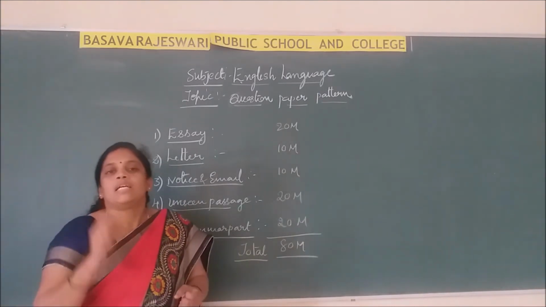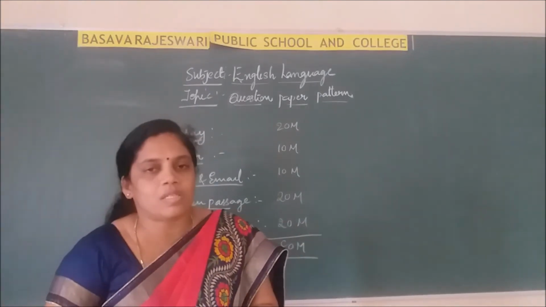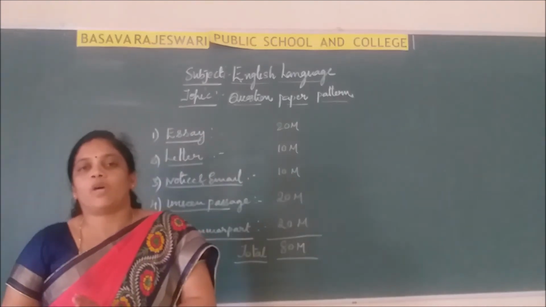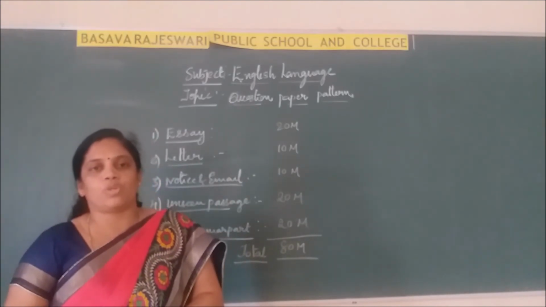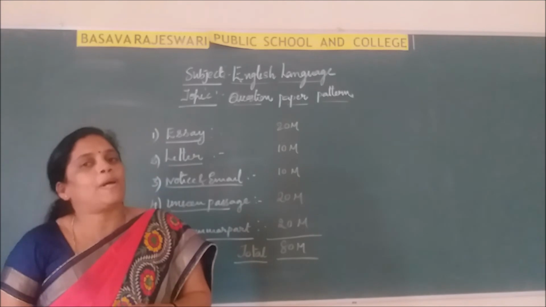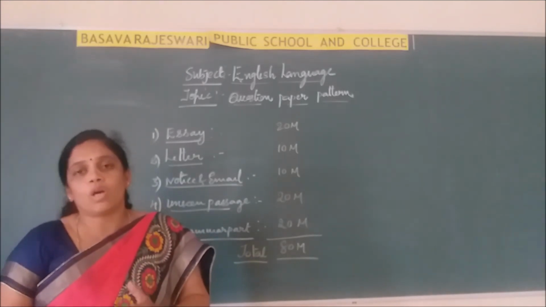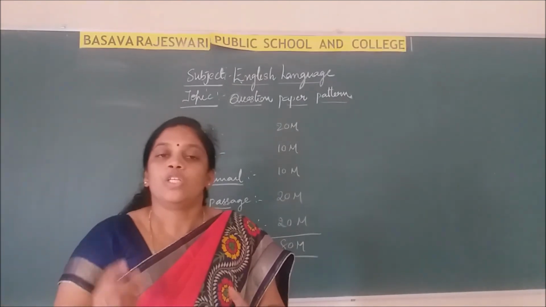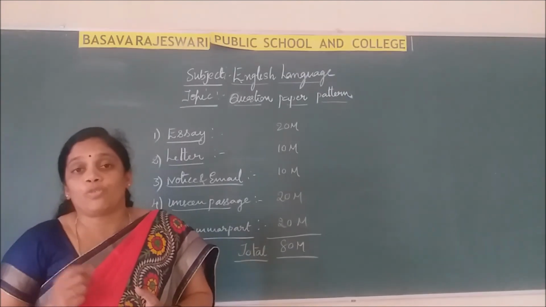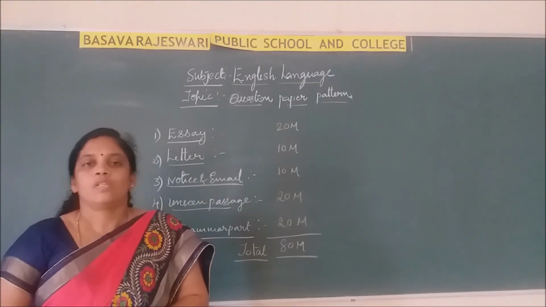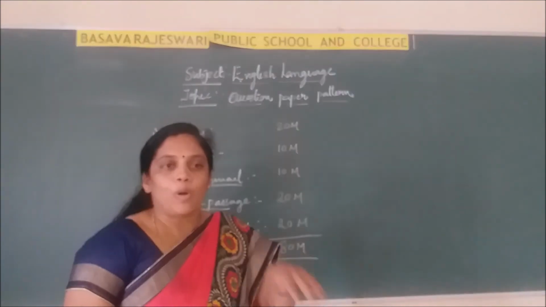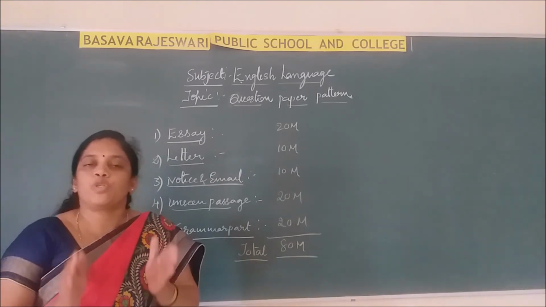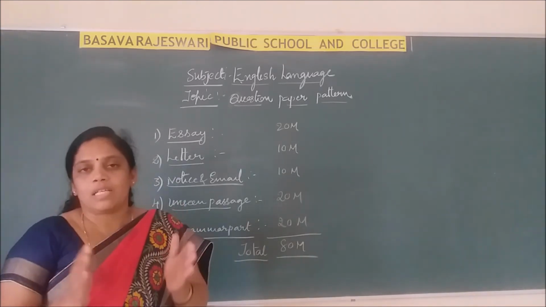In the grammar part, they will ask direct indirect speech, voices, using so that, not, using too, adverb, removal of adverb too, although, not only but also, like that. These questions they will compulsorily ask. If you concentrate more on this and work out all these exercises, you can get at least 6 marks out of 8 grammar questions. That's why you should concentrate on English paper 1, because English language paper 1 means you have to do more practice. Practice is most important.